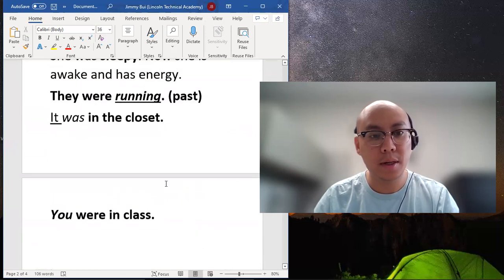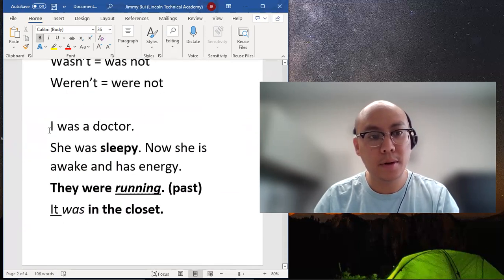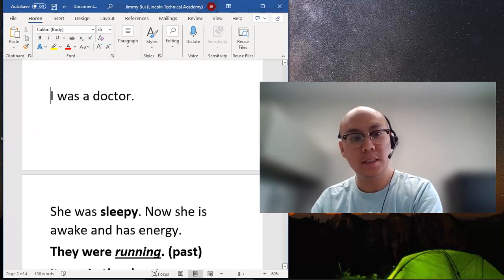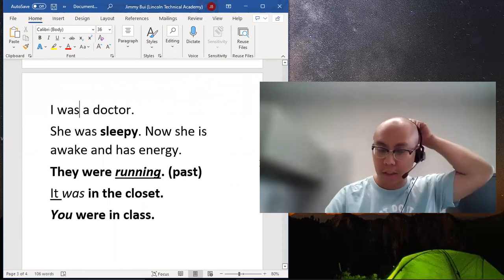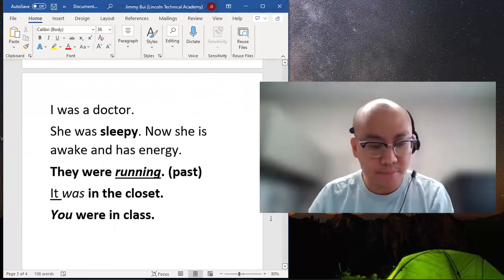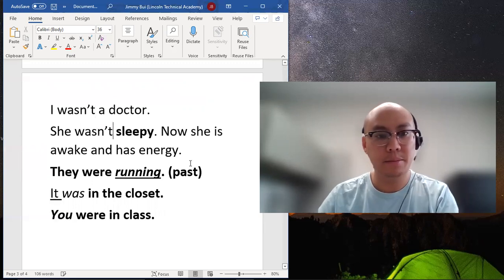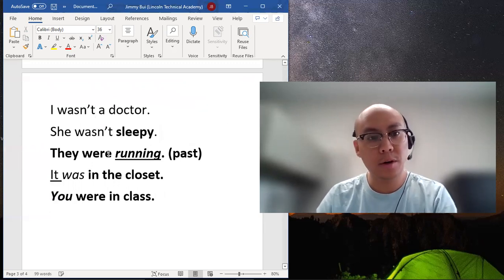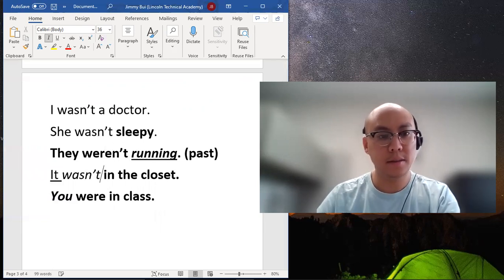And then also before I do go, I want to change these sentences to a negative and how that changes the meaning. So negative: I wasn't a doctor. She wasn't sleepy. They weren't running. It wasn't in the closet.